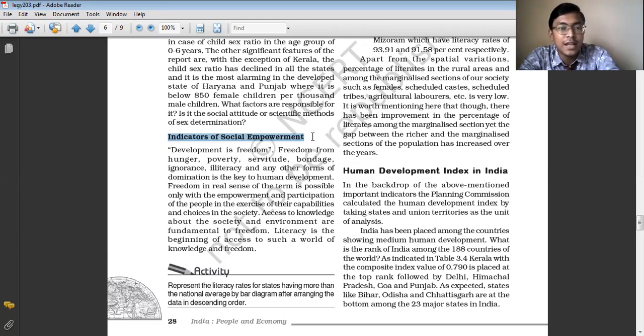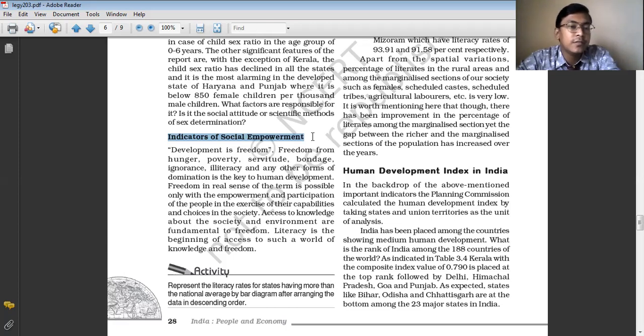In that case they can live a life free from any kind of binding. So social empowerment basically refers to whether people are empowered to take their own decisions or not.